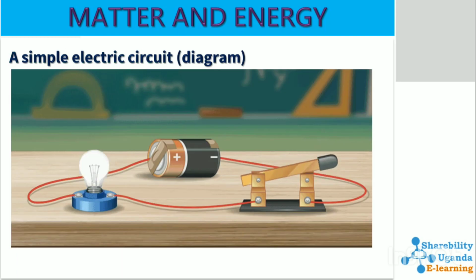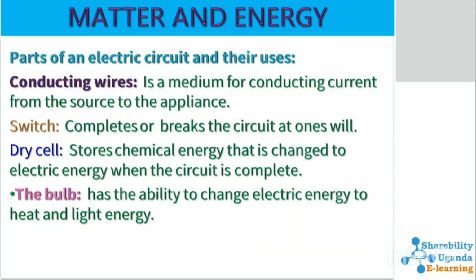This is a simple illustration of how a complete circuit looks like. It has the cell or a battery, and then the light, the connecting wires, and a switch. When the switch is closed, current flows through the wires to light up the bulb.